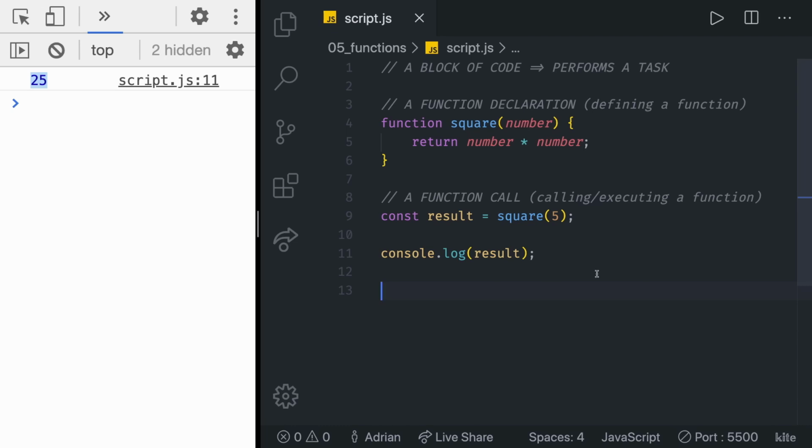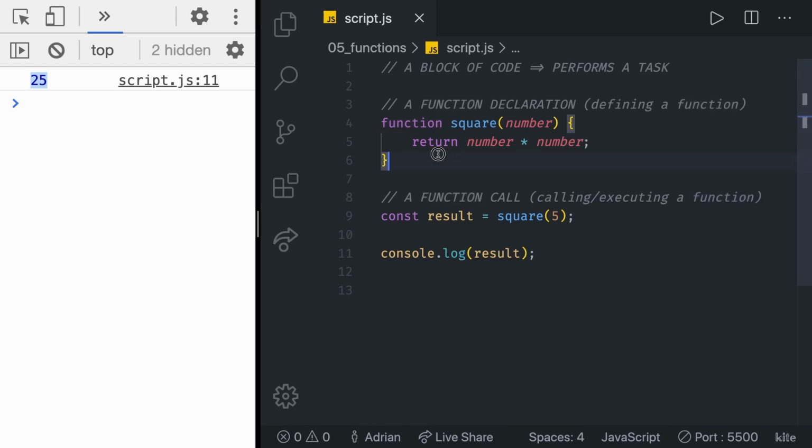This is just an introductory video. We went through quite a lot of stuff in here, so I would advise you to rewatch this video one more time, and the only thing you should really take from this video is to know what a function declaration is, where we define a function, and know what a function call is, where we call or execute the function.